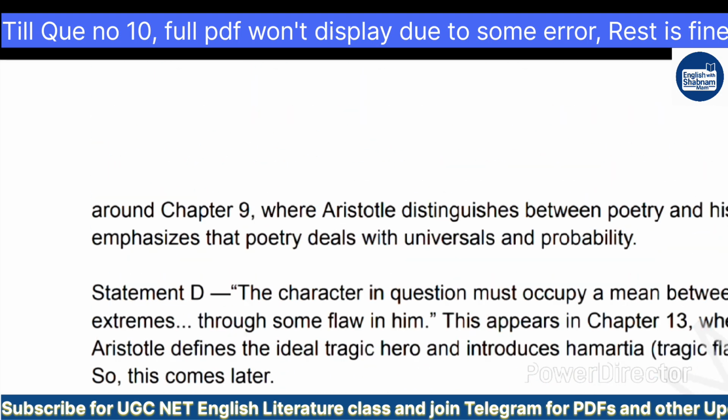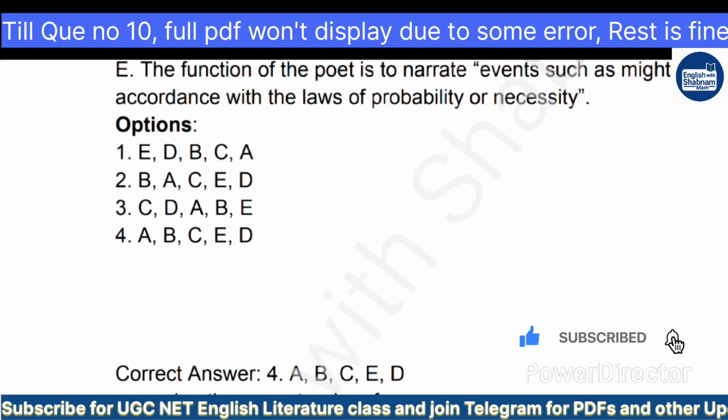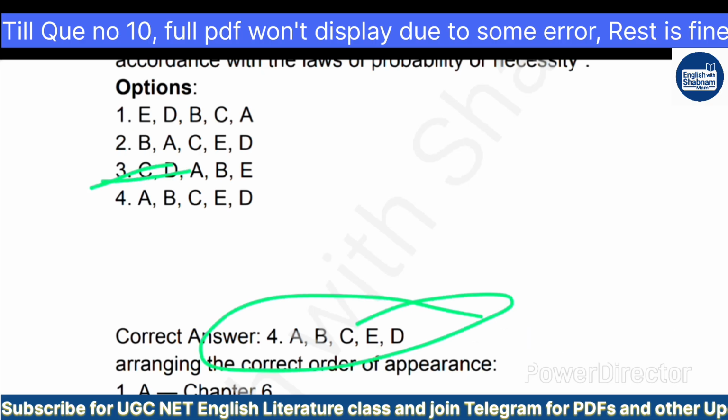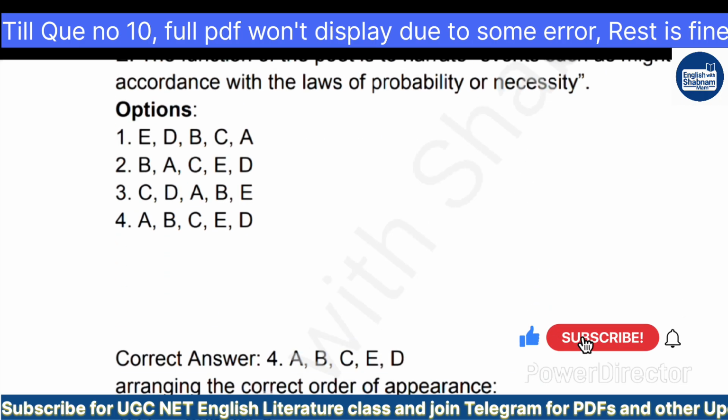So there is something wrong. According to this, we can go with option 3, C, D, A, B, E. This one, no? Then this was the correct answer given by the NTA. Do clarify, everybody.